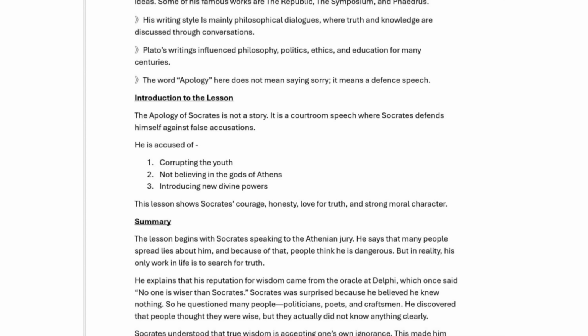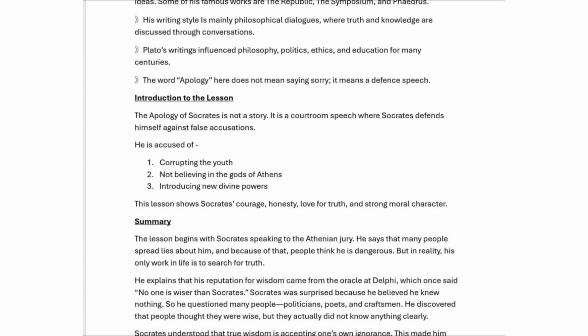It was a real situation in a courtroom where Socrates defends himself against false allegations. For example, if somebody spreads a rumor about me, I defend myself and speak for myself. So here Socrates defends himself against the false allegations.